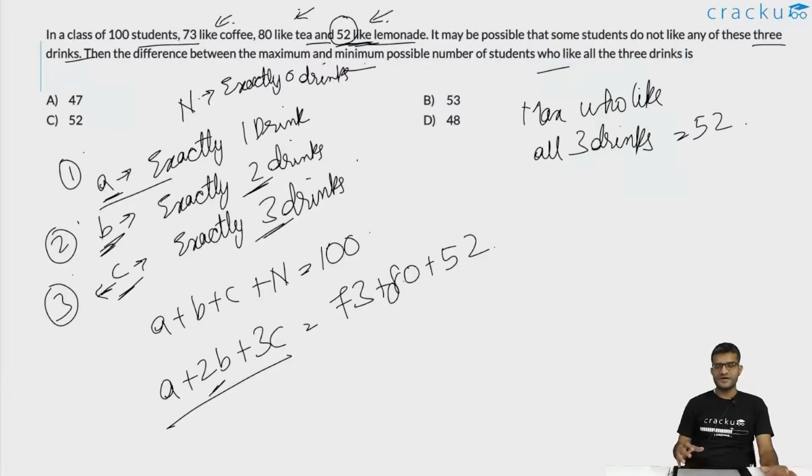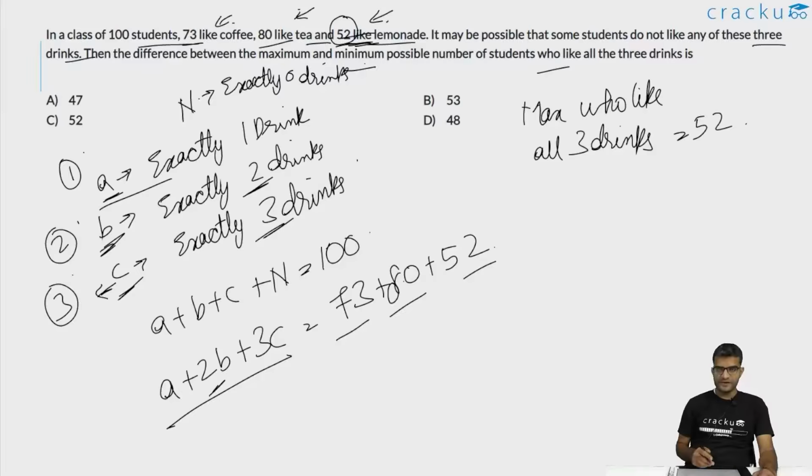But if you are somebody who is at the drinks counter, you have some coffee, you have tea and you have lemonade. You are not looking at the student. So the guy at the coffee stand gives 73 flowers. The guy at the tea stand gives 80 flowers. And the guy at the lemonade stand gives 52 flowers. So the total number of flowers given will be 73 plus 80 plus 52. Both of them have to be the same.